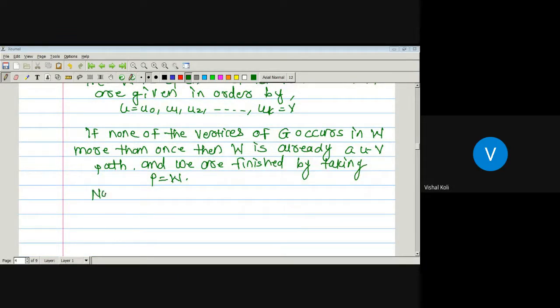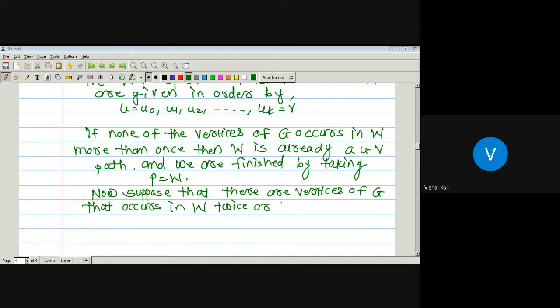So now suppose that there are vertices of graph G that occur in W twice or more, that is, there are distinct I and J with I less than J, such that Ui is equal to Uj.